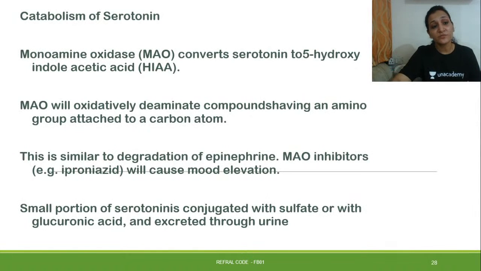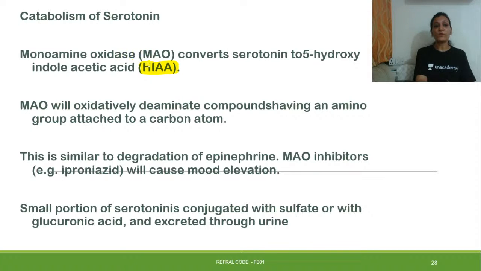Now, catabolism of serotonin. We have just seen how it enters into the formation of melatonin. So let us see individually: MAO, that is monoamine oxidase, converts serotonin to 5-hydroxyindoleacetic acid, which we have seen in the last slide.